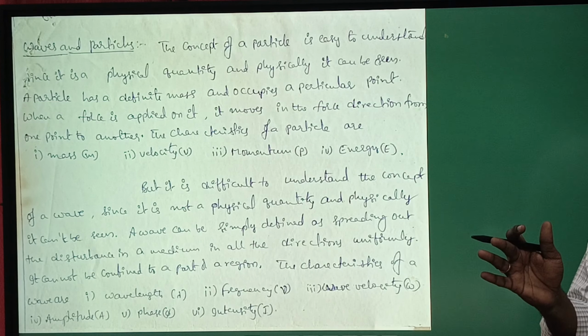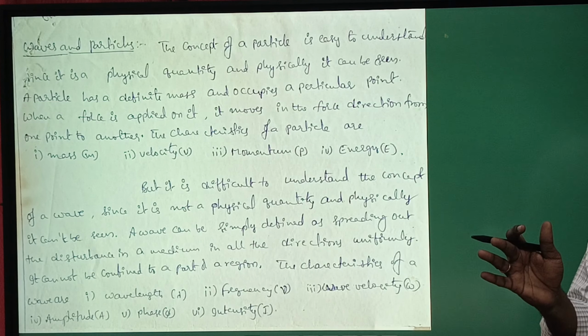If you equate these two, h nu is equal to mc square, and h c by lambda is equal to mc square. Here h by lambda can be written as mc, and lambda is equal to h by mc. This can be written as h by p, because here h is Planck's constant, m is the mass of the particle and c is the velocity of light, and the multiplication of mass and velocity gives the momentum p. So lambda is equal to h by p, where p is the momentum.